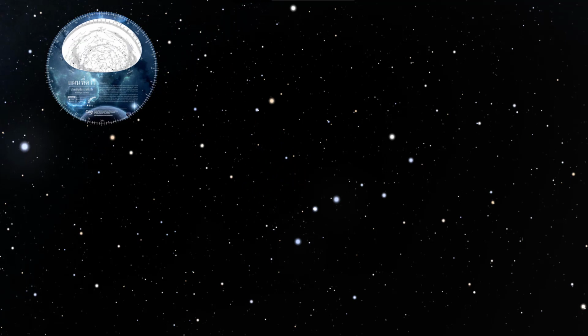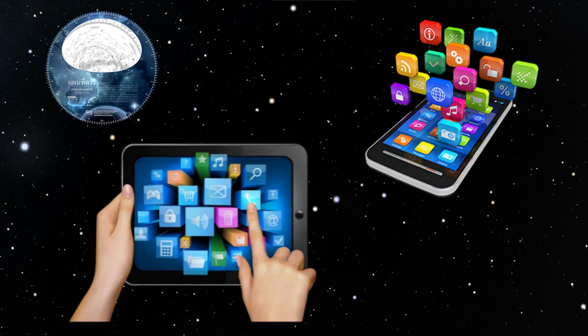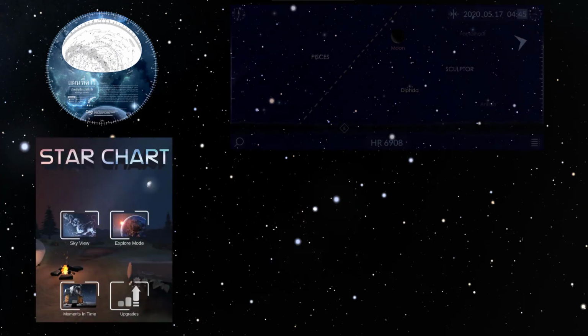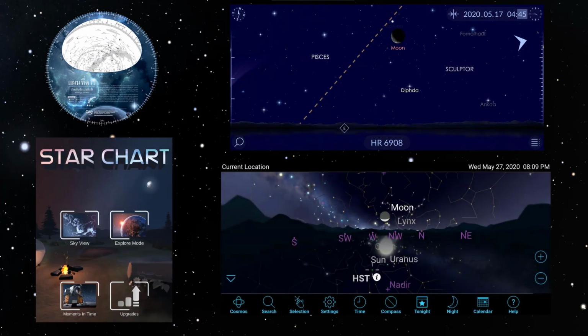With the advancement of technology, especially in the past decade, smartphones and tablets have become powerful tools for learning various subjects. As a result, numerous applications and programs for learning about stargazing have emerged.